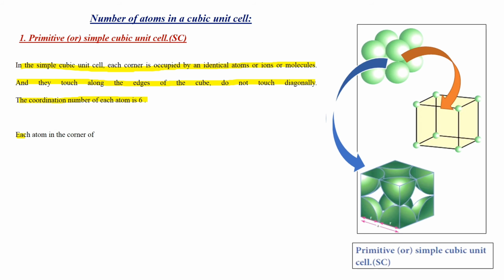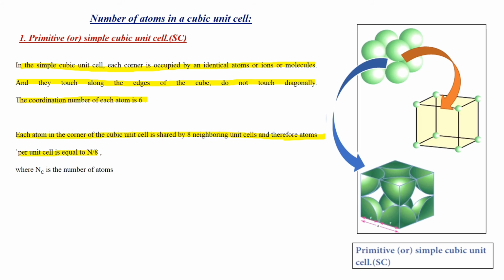Each atom at the corner of the cubic unit cell is shared by 8 neighboring unit cells, and therefore atoms per unit cell is equal to Nc by 8, where Nc is the number of atoms at the corners. So number of atoms in a simple cubic unit cell is Nc upon 8, 8 by 8, is equal to 1.